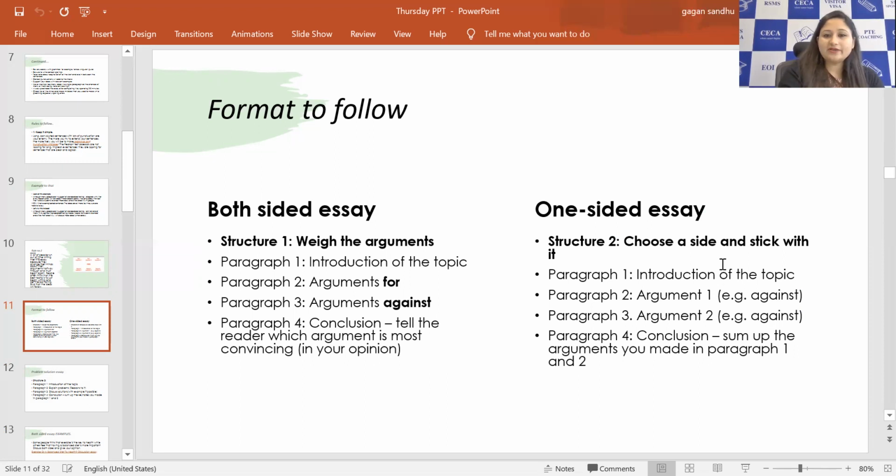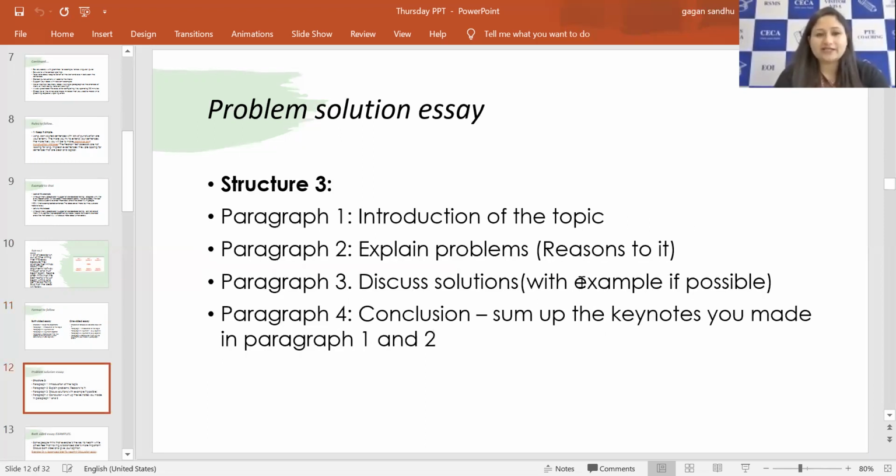The one-sided essay, we are choosing a side and sticking with it. Introduction of the topic, then suppose I'm not in favor of this essay topic, I'm saying I disagree. So in paragraphs 2 and 3 I'll be writing why I disagree, and I'm just giving examples in that, right? Paragraph 4, I'll be concluding, summing up the arguments I have made in paragraph 1 and paragraph 2. So this is how I will be completing these two essay types.